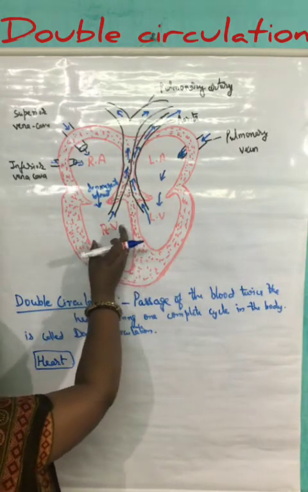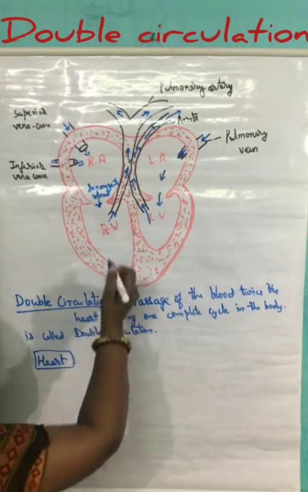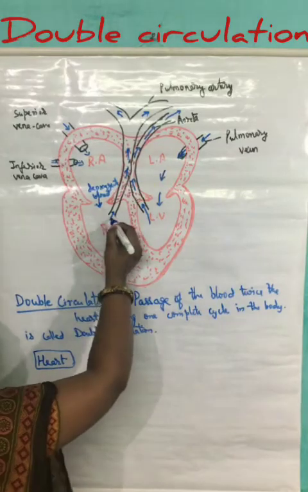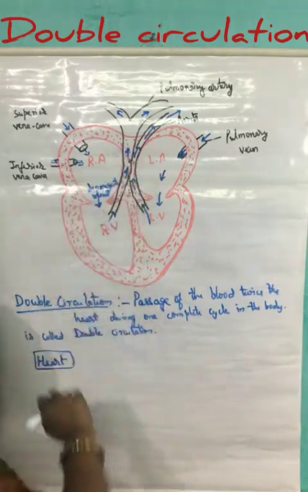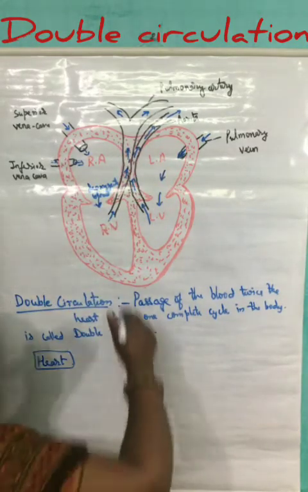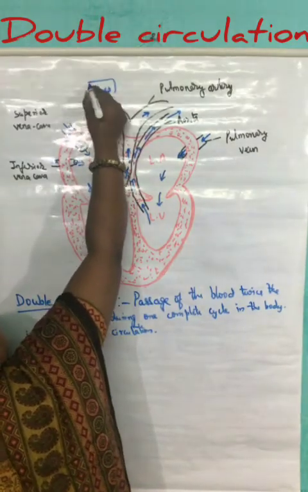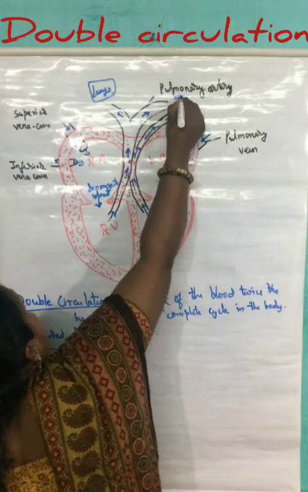Again, when the right ventricle contracts, the deoxygenated blood is being sent through the pulmonary artery to the lungs, both the respective lungs.